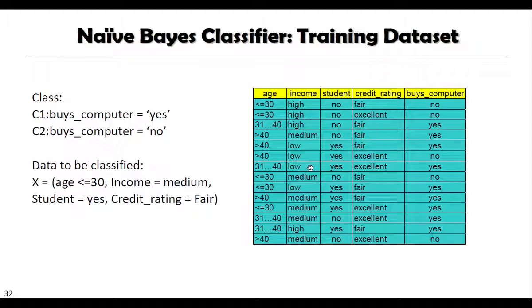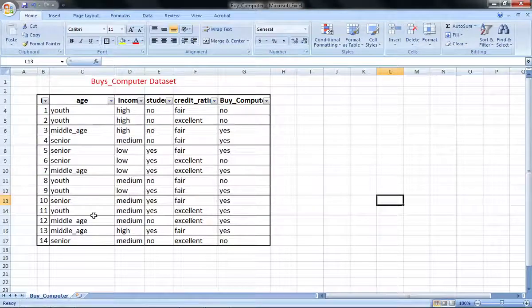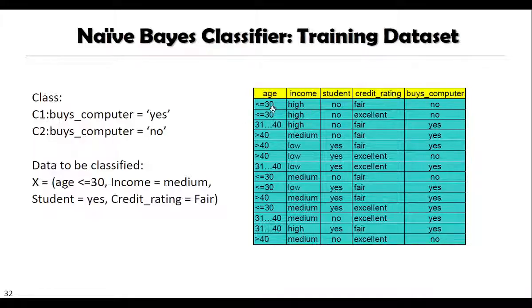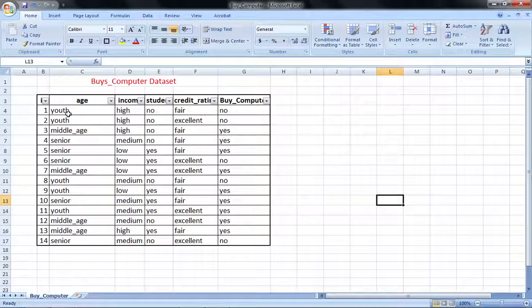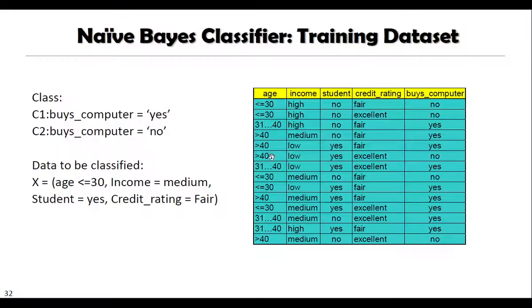So we have converted this training data set into an Excel file like this. Only difference is for the age. Here age is less than 30, or 31 to 40, and greater than 40. For less than 30 we have used the value youth. Between 31 to 40 we have used middle age, and greater than 40 we have used senior. Remaining data set is as it is.